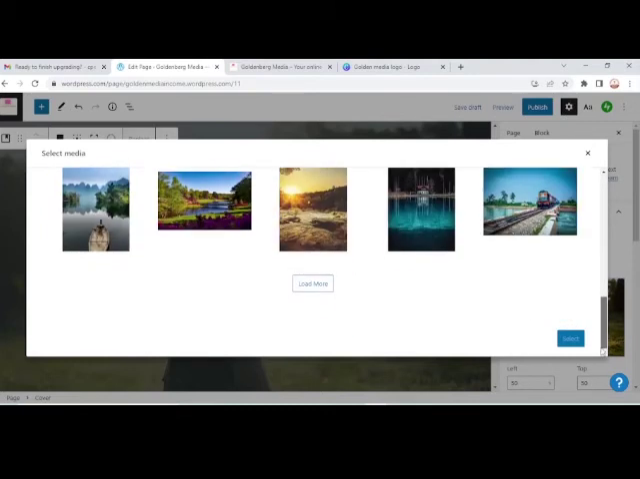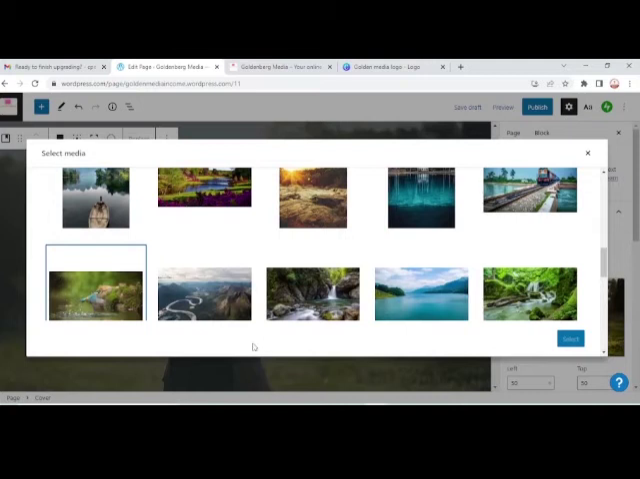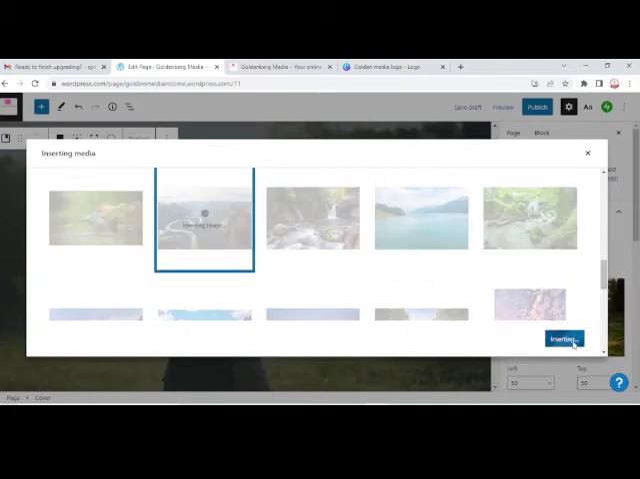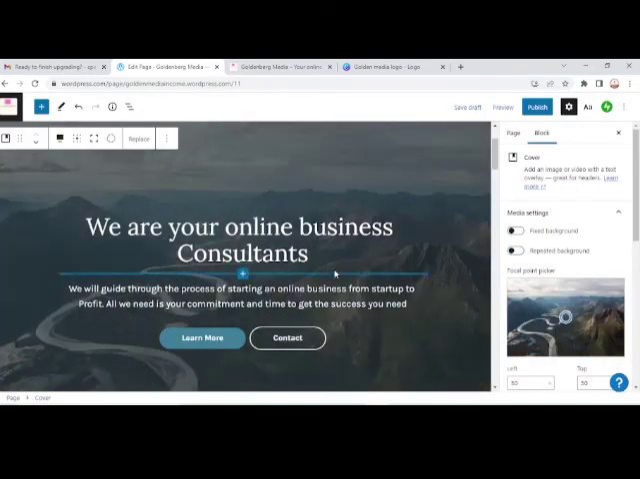We can load more if we need that, and it's going to give us more beautiful pictures. I like this background. That's nice, very refreshing. We select it and replace this one. So this is our new background. That is the cover block, which adds an image or video with a text overlay, great for headers. We have a fixed background, and we don't want it to be repeated. So we are through with that.